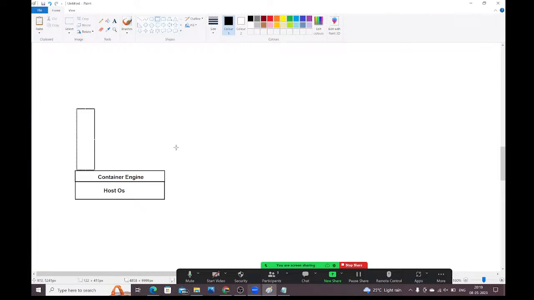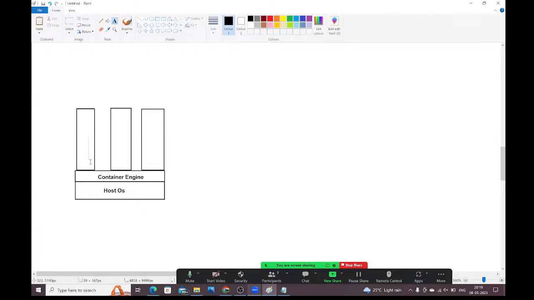You can run any number of containers, guys. This is one container. This is another container. So you can run any number of containers in the single machine. What does this container contain, guys?